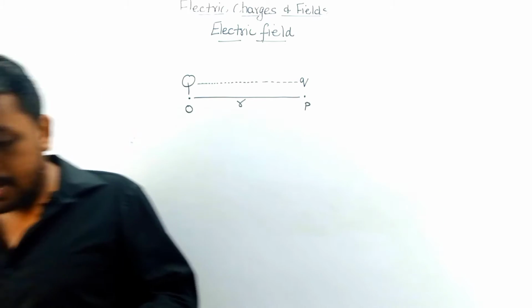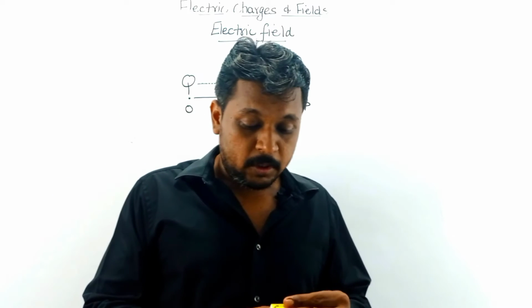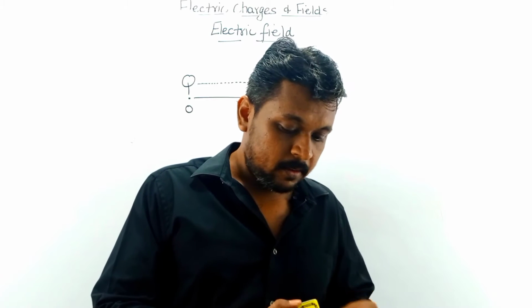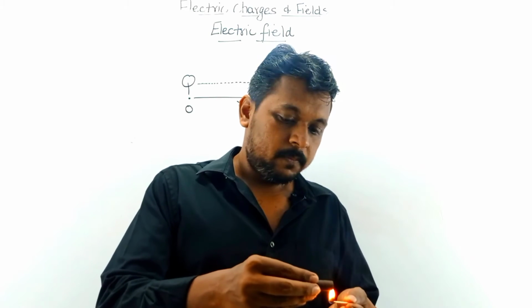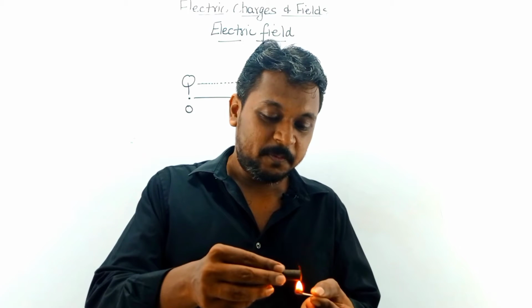Here in my hand, I have a computer sambrani. Now I am going to burn this. See, I am burning this computer sambrani.